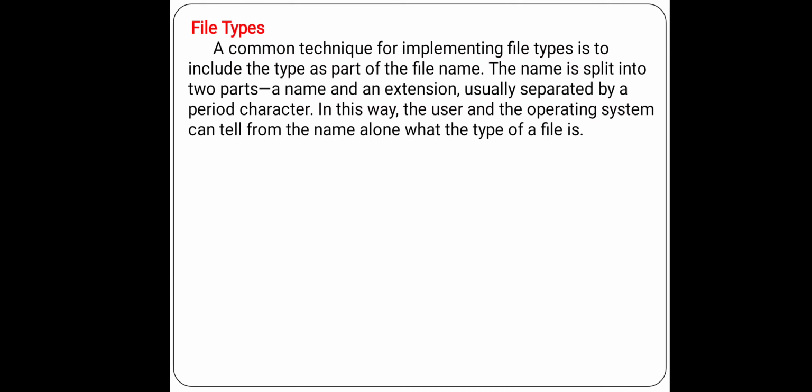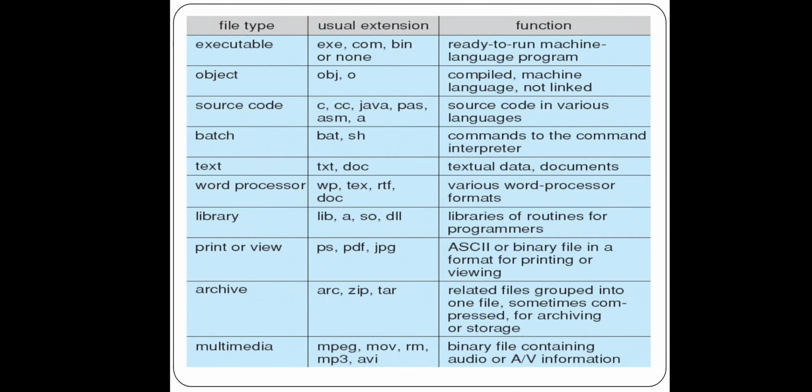So here the name and extension are separated with a dot symbol. See, here we have the following types of files. Already I told you. First, a table is there with file type, usual extension and function.